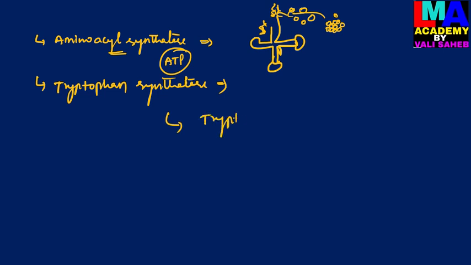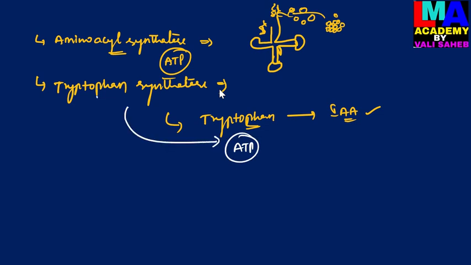During the conversion of tryptophan into indole acetic acid, energy is required, which is provided by the ATP molecule. This reaction is catalyzed by the tryptophan synthetase. So this is about the enzyme classification and nomenclature of enzymes.